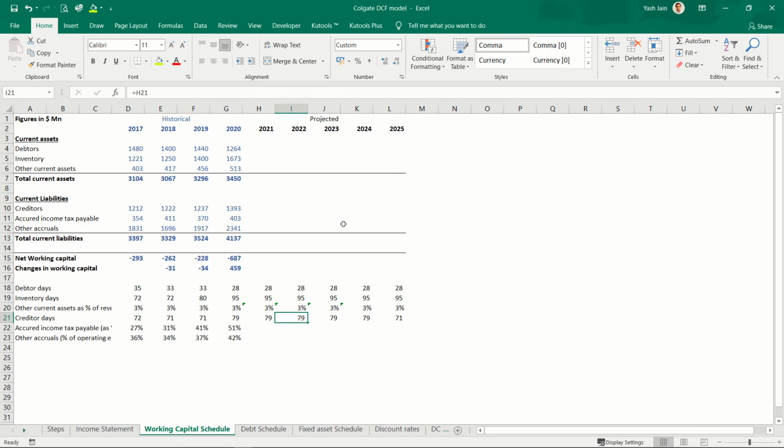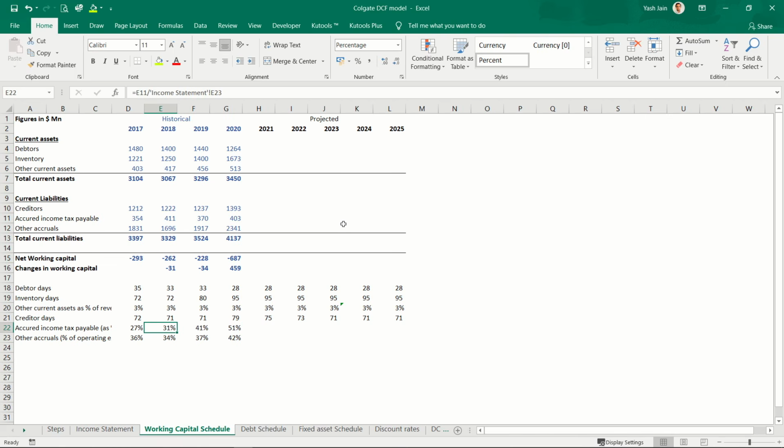So maybe by the end of 23 it can come to 71 days. It will gradually reduce to, let's say, around 75 days, then 73 days, and then 71, 71, 71. This could be one strong argument, and I am in total sync with this. Please read the creditors policy of the company in detail. So let's assume this would remain true. Then accrued income tax payable.